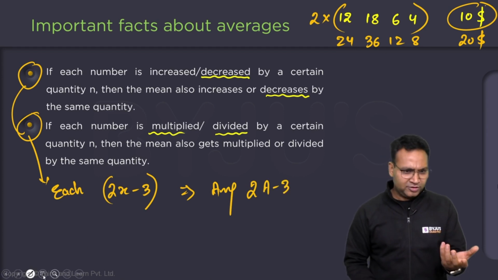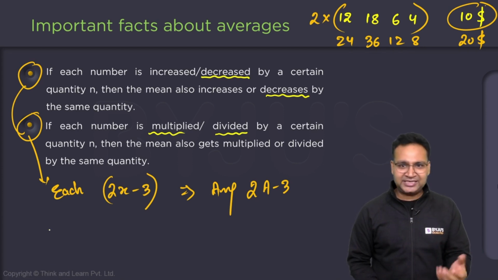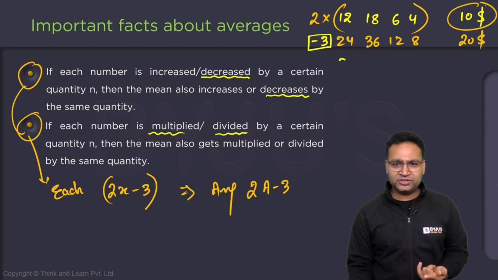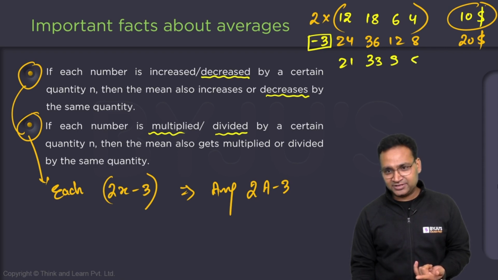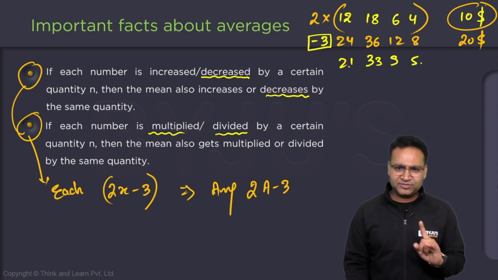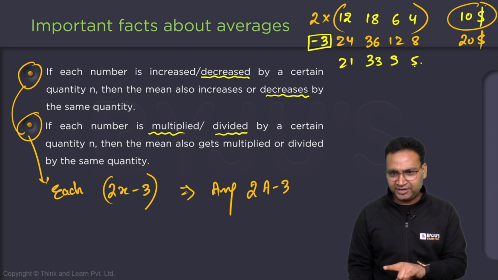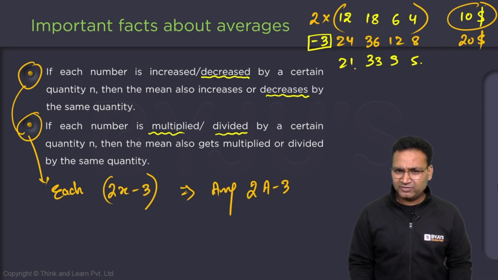Let me show you. Let's say in this case, I subtract 3 from every number. So this is 21, this is 33, this is 9 and this is 5. What is the average? 21 and 9, 30, 30 and 38, 68. I'm not wrong.